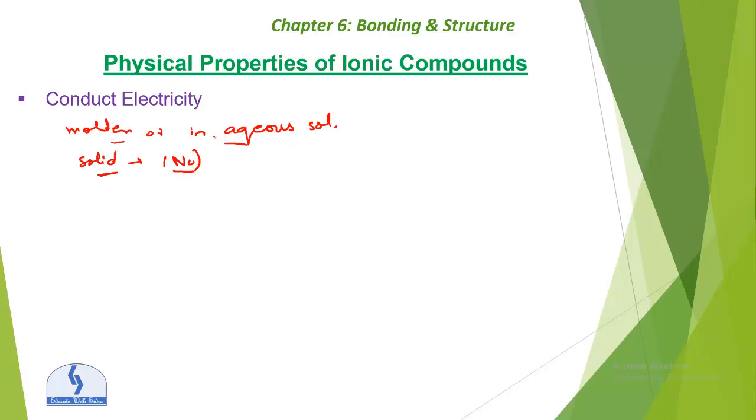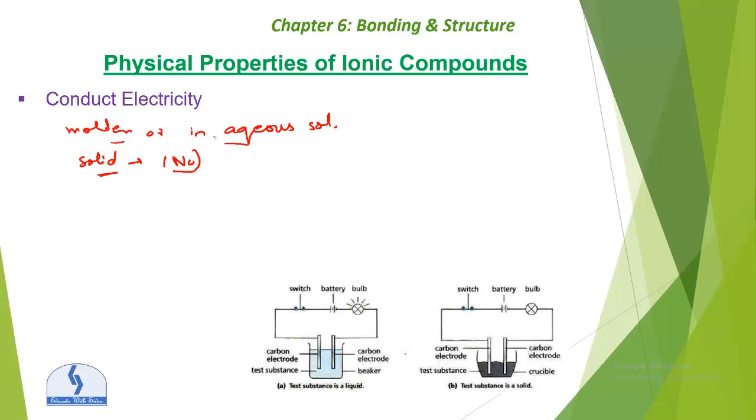Let's take an example. This is basically just an example for testing, okay? Let's see the test. This is the beaker containing the test substance. This is the carbon electrode, and this is the carbon electrode again. If the substance is liquid, it is conducting electricity. Look, the bulb is switched on. In the solid, the bulb is switched off, right? So this is the test for checking whether it conducts electricity in the solid, liquid, or melted state. In the solid, there is no conduction of electricity.